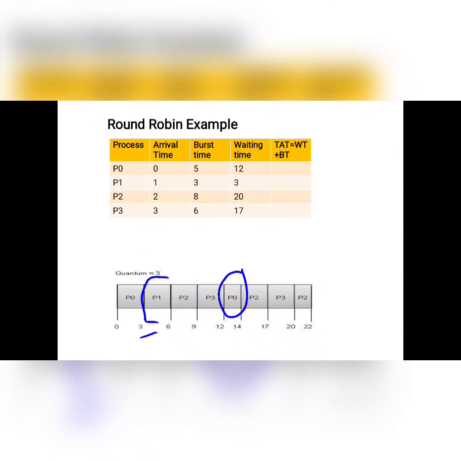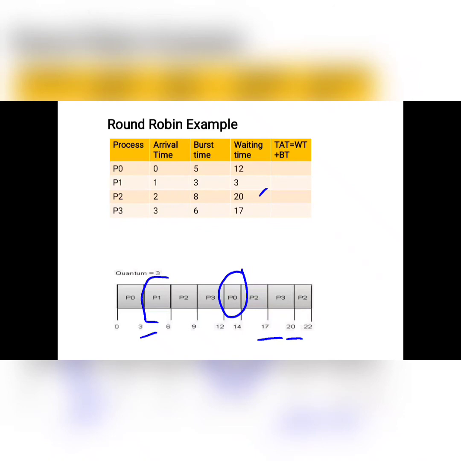So for P2 it is 14 and finally it is 20. So 3 P2s are there. P2 starts at 6, P2 starts at 14 and P2 starts at 20. So the waiting time for P2 is 20 and for P3 it is 17. Now we have the waiting time for each process. For P0 it is 12, for P1 it is 3, for P2 it is 20, and for P3 it is 17. Now we have the formula for turnaround time, that is waiting time plus burst time.